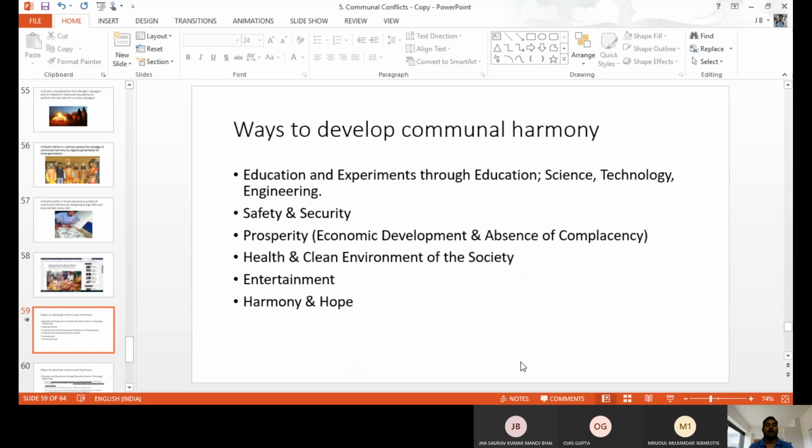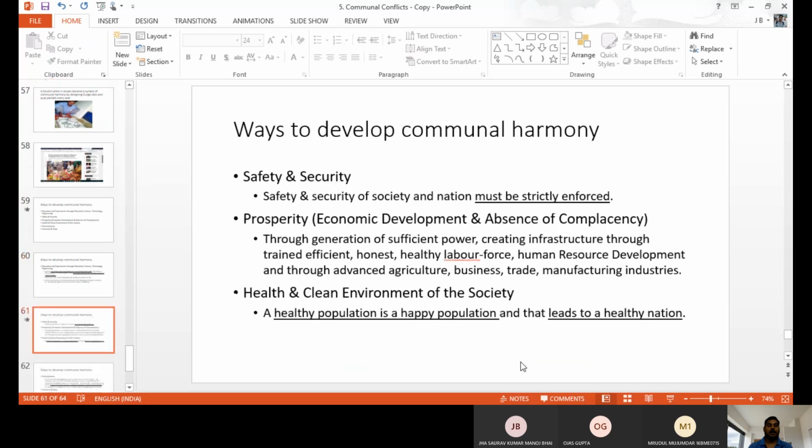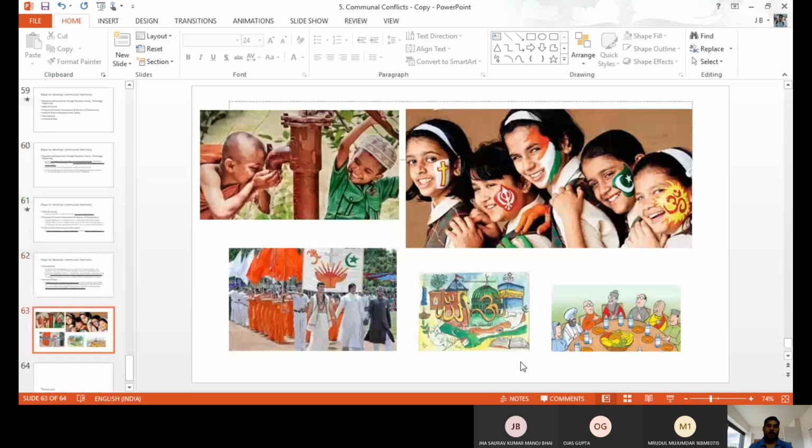Entertainment, health, a clean environment, harmony and hope. When we have these things in our society, they help to stop communal violence and develop communal harmony. That's all, this is the topic of communal harmony and communal violence.